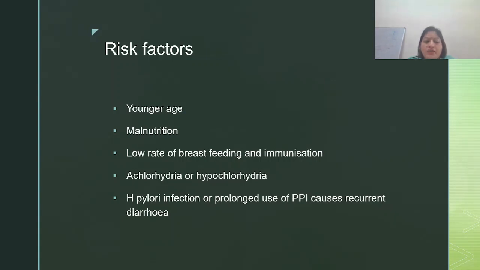The next group to understand is achlorhydria or hypochlorhydria. What it means is that hydrochloric acid, HCl, in our stomach is a preventive barrier. It destroys most of the bacteria in the stomach itself, so they don't reach the small intestine to cause diarrhea. Like Salmonella, most of the load is decreased in the stomach itself by the acidic pH. But if the acidic pH is disturbed by any method, then we have more cases of diarrhea.